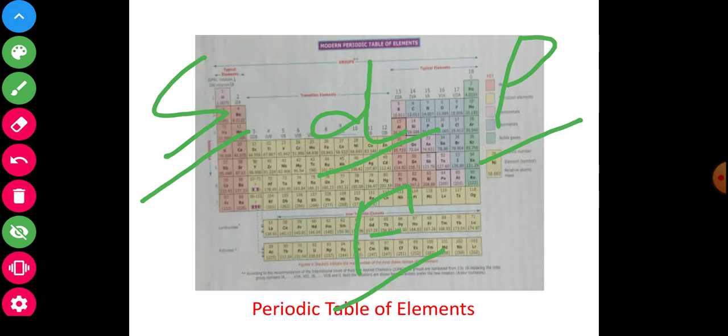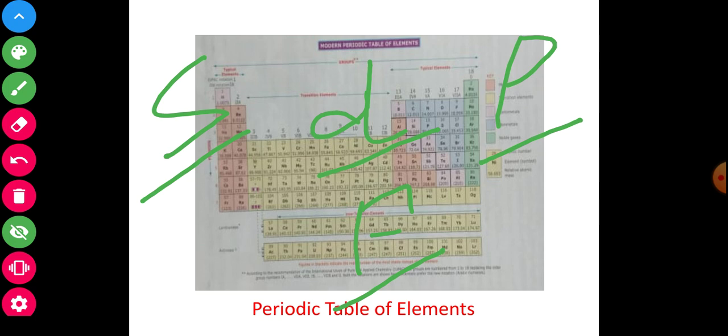Another way to say it: S block, P block, D block, F block. For more detail we will discuss the periodic table in another class. For now, for your starting, you will see that the periodic table is divided into 4 parts: S block, P block, D block and F block only.